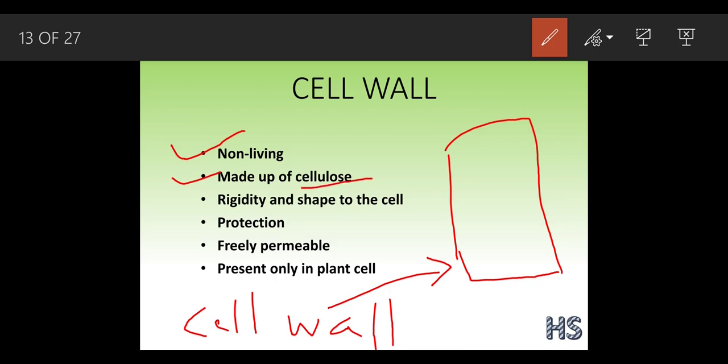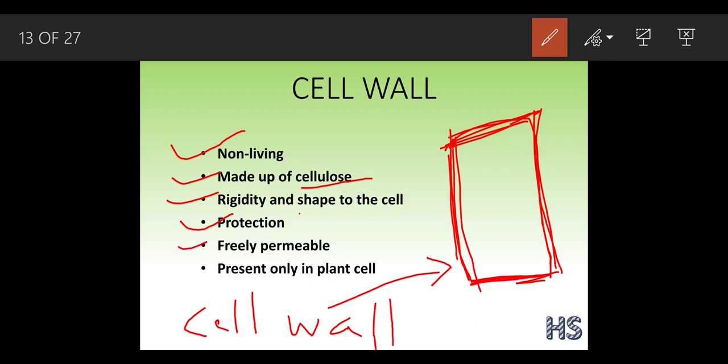This cell wall gives rigidity and shape to the cell. Rigidity means the toughness, how strong, how turgid this cell wall is. The more the turgidity, the stronger the shape of the cell is. As it is rigid in nature, it helps in protection also, because it is very strong in nature.